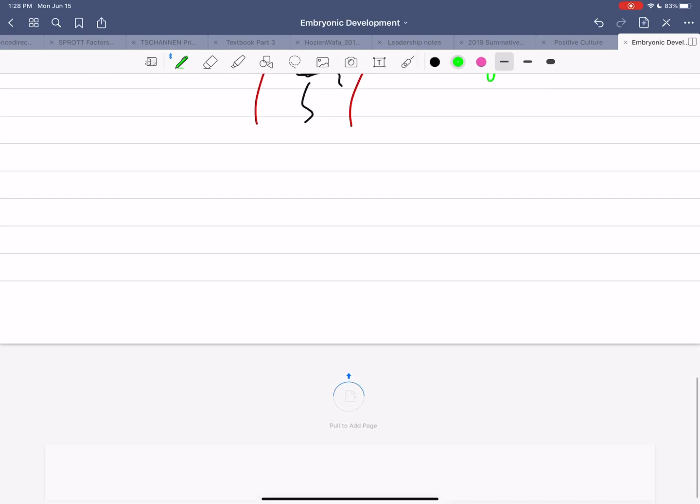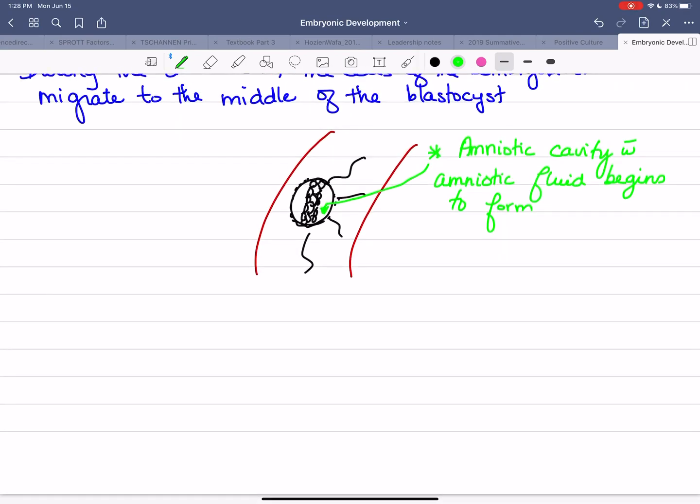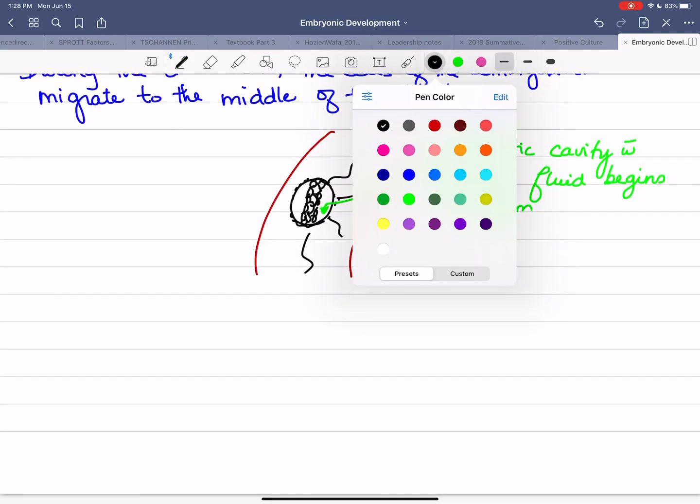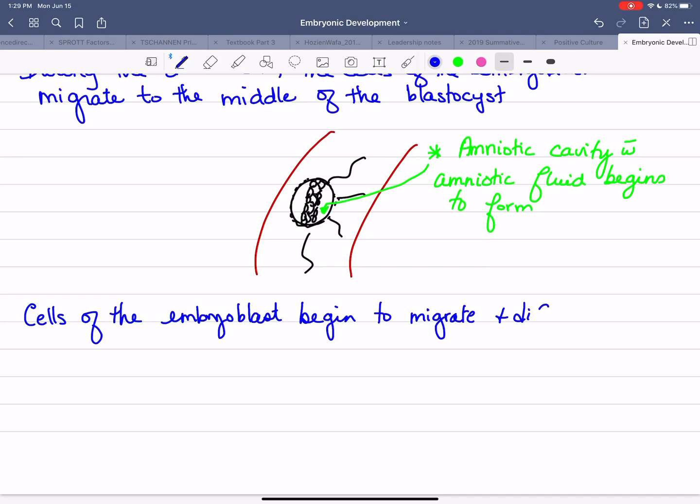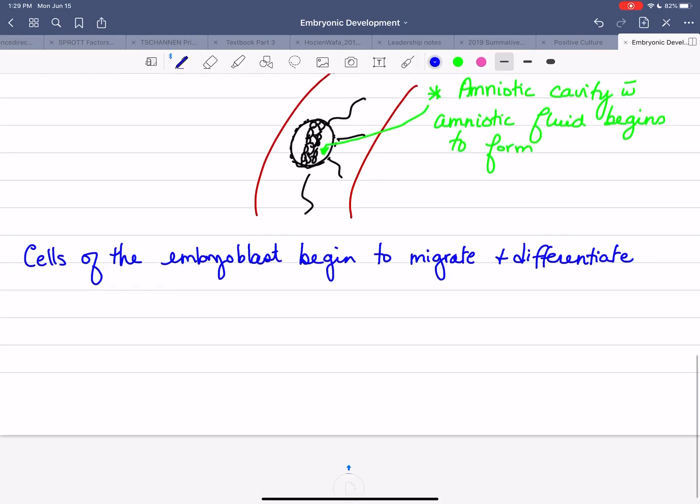Okay? And then, while that is happening, the cells of the embryoblast that are now in the middle begin to migrate again and differentiate. So for example, my head cells move to the top. Okay, so that's what we get.